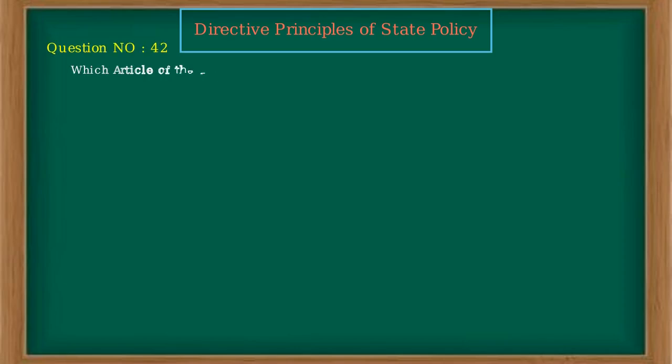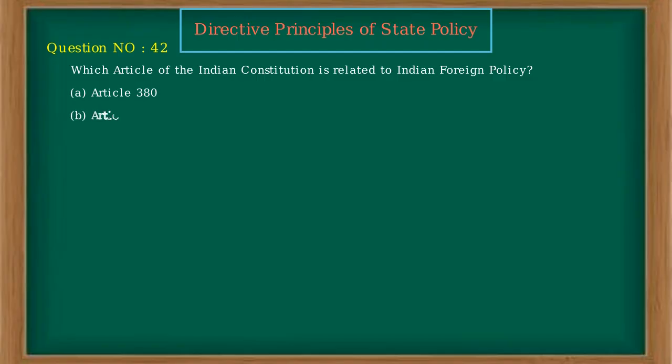Which article of the Indian Constitution is related to Indian foreign policy? A. Article 380. B. Article 312. C. Article 60. D. Article 51. Ans. D.